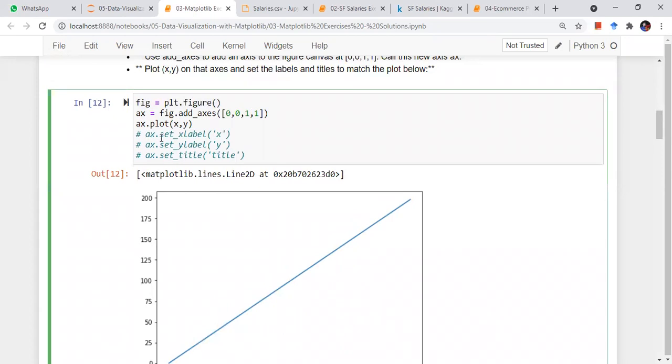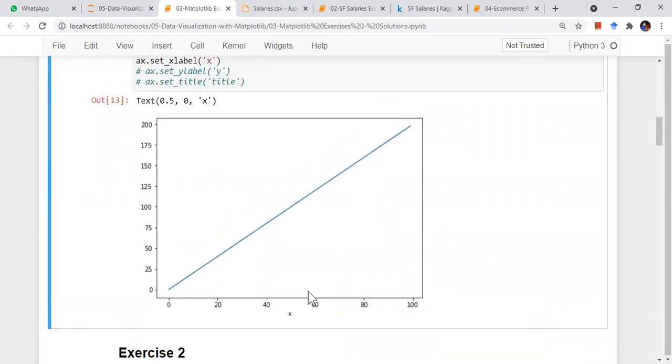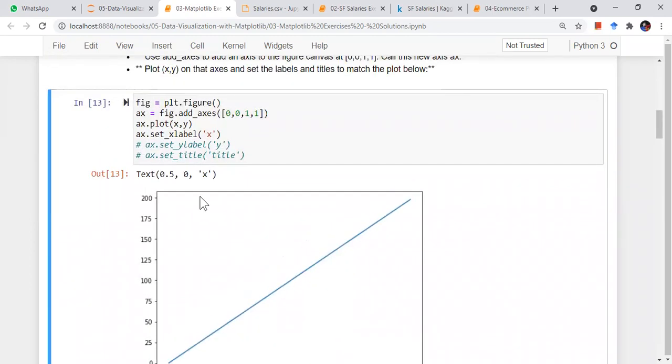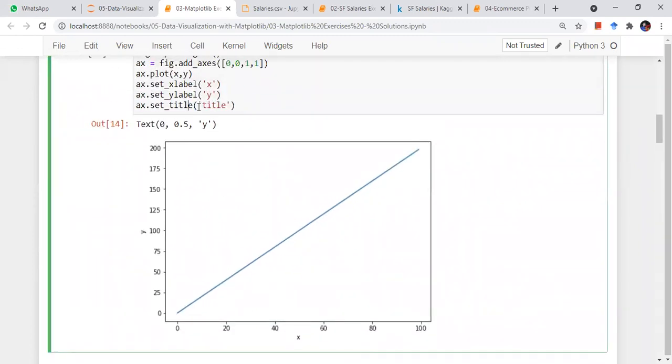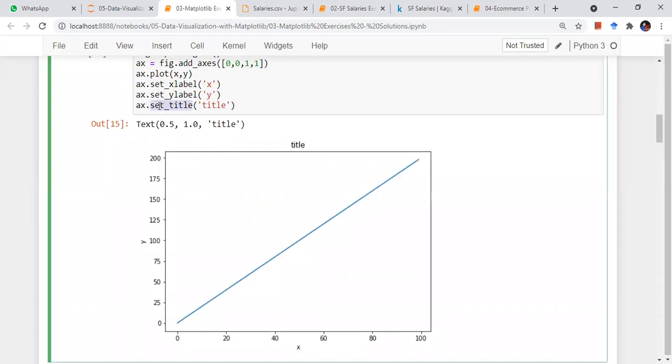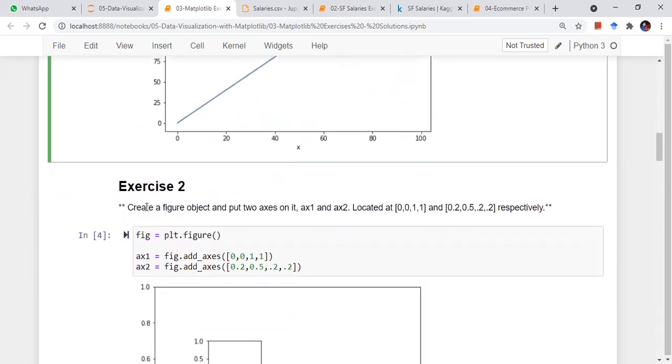Next, I'm plotting the x label, just like I draw on graph paper in school. Same thing I can do here. Next, I want to set the y label. So this is my y label. What is the title of my plot? I can just add ax.set_title. Anything I can write: x versus y, height versus weight, whatever.